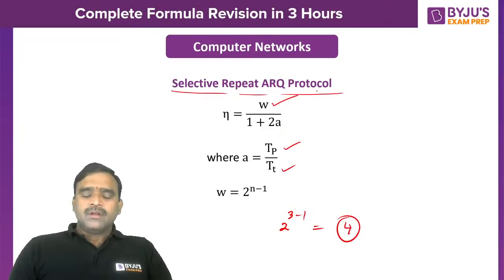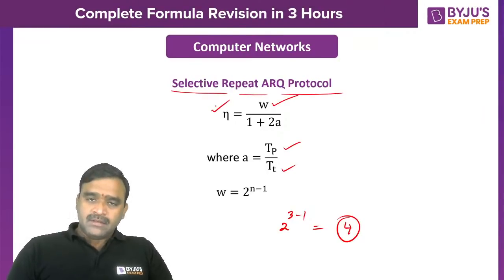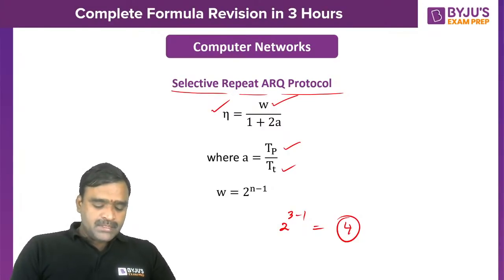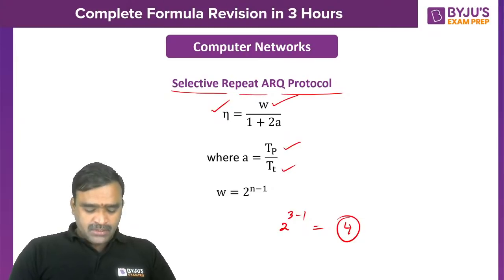Here also most of the questions are finding the efficiency or finding the n value. So what should be the number of bits used for the frame sequence number. That type of questions are asked. Yeah. So please let me know if you have any doubts on this.